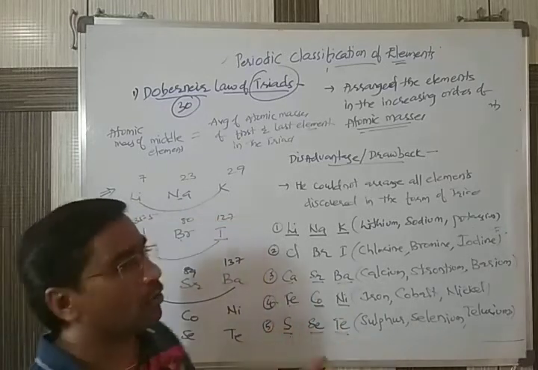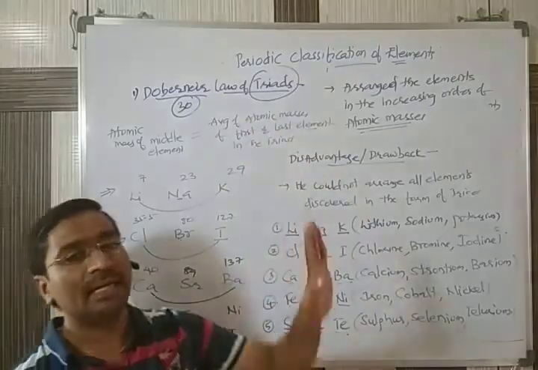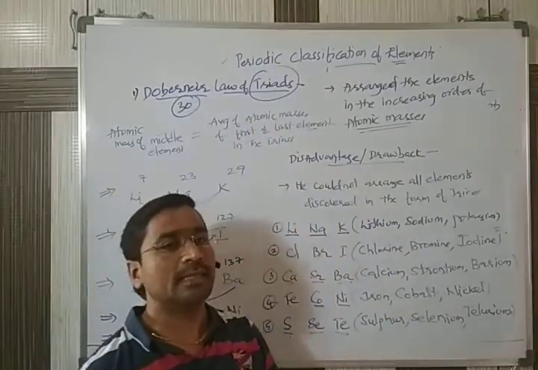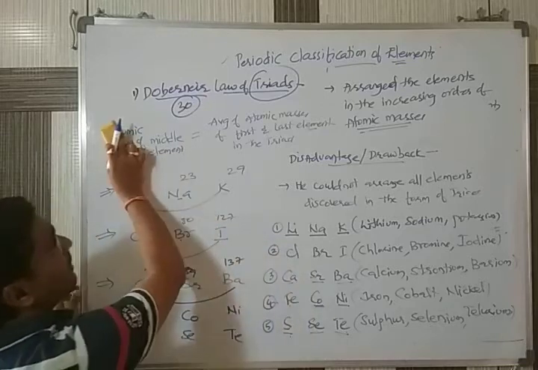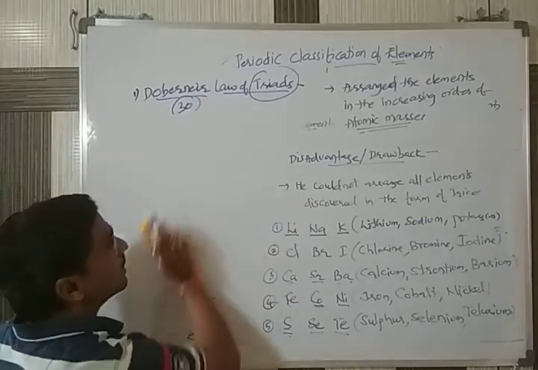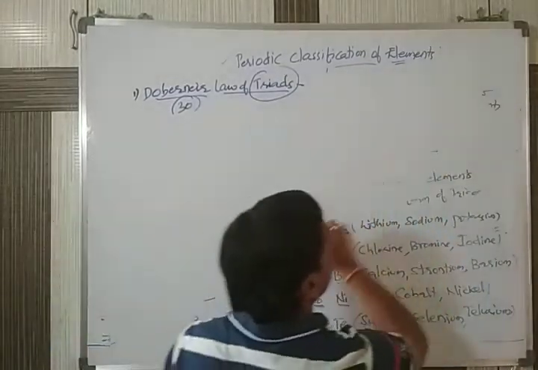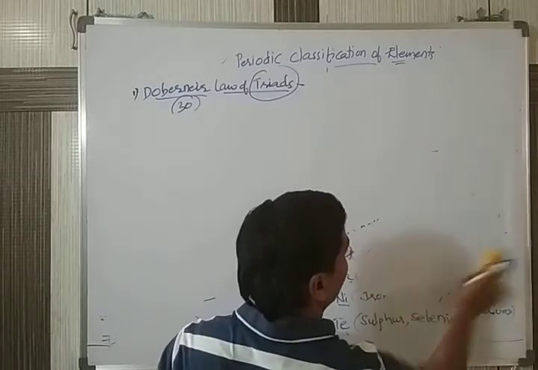So whenever any drawback is found, automatically the theory will be discarded. Whenever a theory is discarded, it leads to a new theory. It led to the second way of classification of elements.